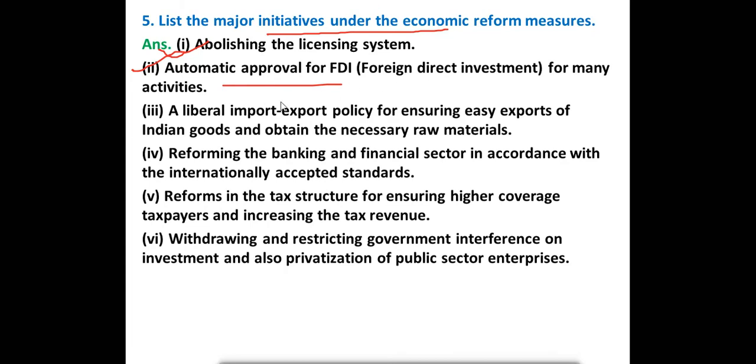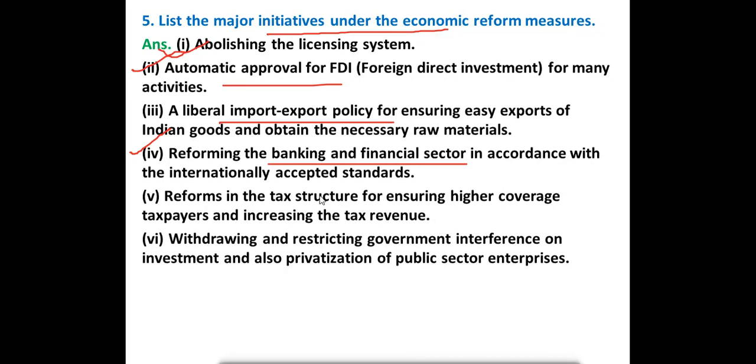It was approved. Third point, a liberal import-export policy for ensuring easy exports of Indian goods and obtaining the necessary raw materials. Means one import-export policy was initiated for the export of Indian goods and to obtain the necessary raw materials. Fourth point is reforming the banking and financial sector in accordance with the internationally accepted standards. In the banking and financial sectors in India, some rules and regulations were changed according to the internationally accepted standard, which is followed all over the world.